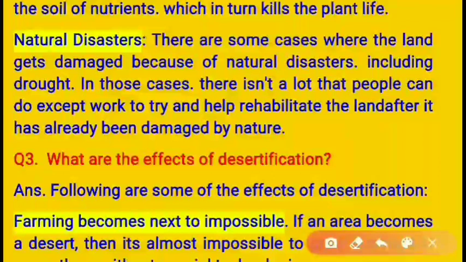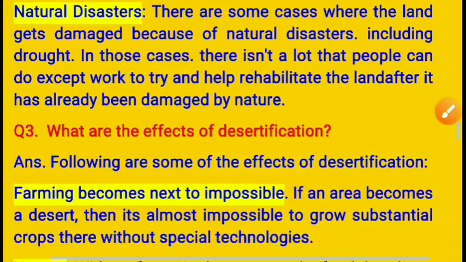There are some cases where the land gets damaged because of natural disasters, including drought. In those cases, there isn't a lot that people can do except to help rehabilitate the land after it has already been damaged by nature.